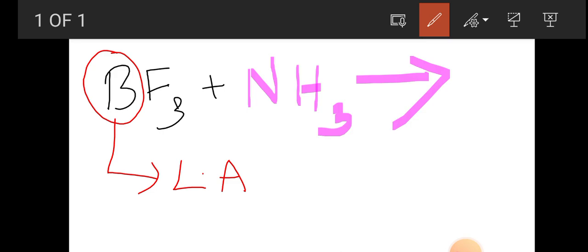Why is it a Lewis acid? Because it accepts a lone pair of electrons from the nitrogen atom of the ammonia group. And why does boron accept a lone pair of electrons from the nitrogen atom? Boron has a vacant orbital.